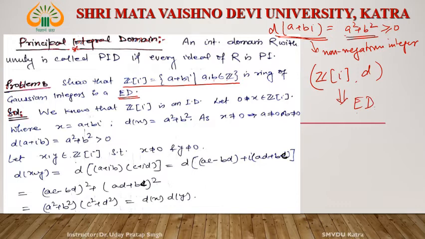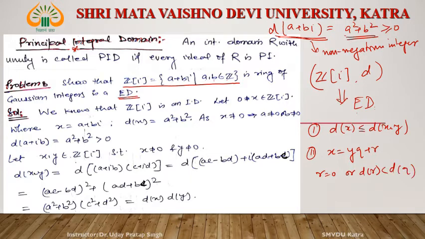To prove this is ED, we have to show that D satisfies two conditions. First, D of X is less than or equal to D of XY, where X and Y are elements of Z[i]. And second, for X equal to Y into Q plus R, either R equals 0 or D of R is less than D of Y. If D satisfies these two conditions, then Z[i] with respect to this D is a Euclidean domain. So let us see whether D satisfies these two conditions or not. Focus on condition number 1.